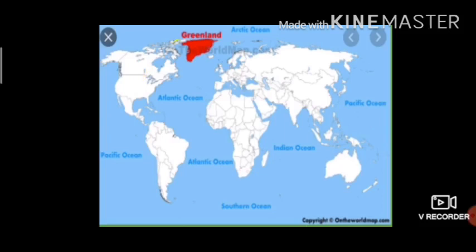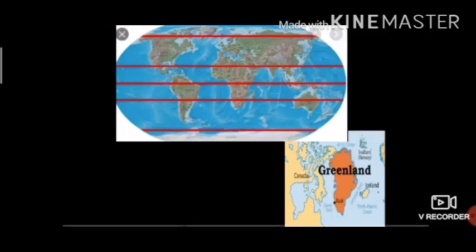Now dear students, this is Greenland. Greenland is not a continent, it is a country. This is a country. Okay, now see this map. This is Greenland. Now let us see the location.